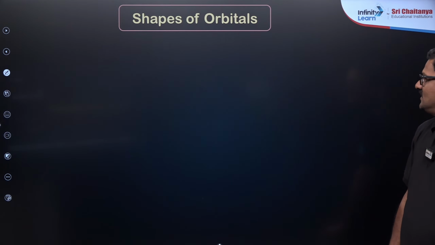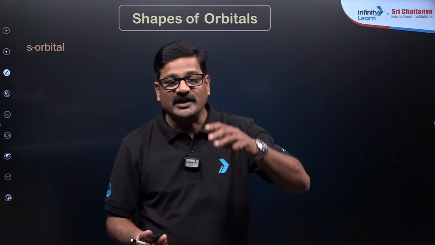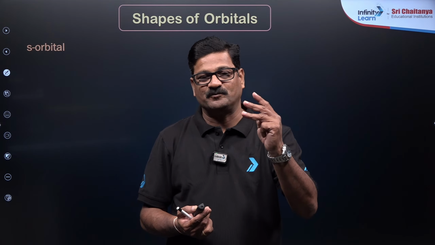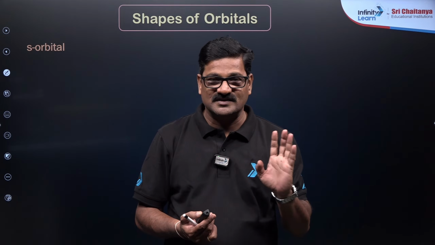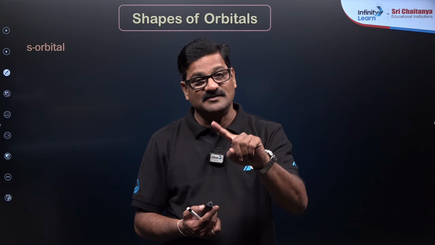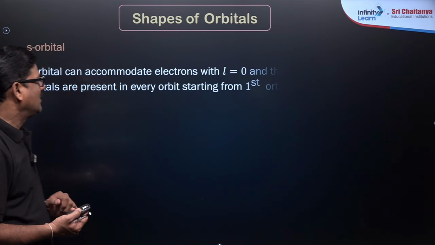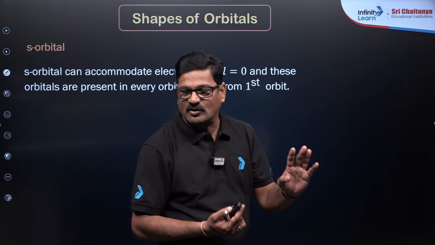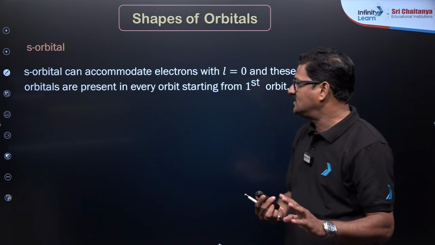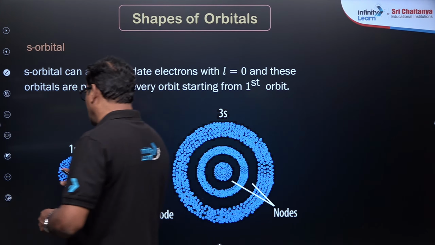For an s orbital, you can have 3 types of graphs: psi versus radius, psi square versus radius, and D versus radius. An s orbital can accommodate 2 electrons, L is equal to 0, and it is given as the 1s orbital.